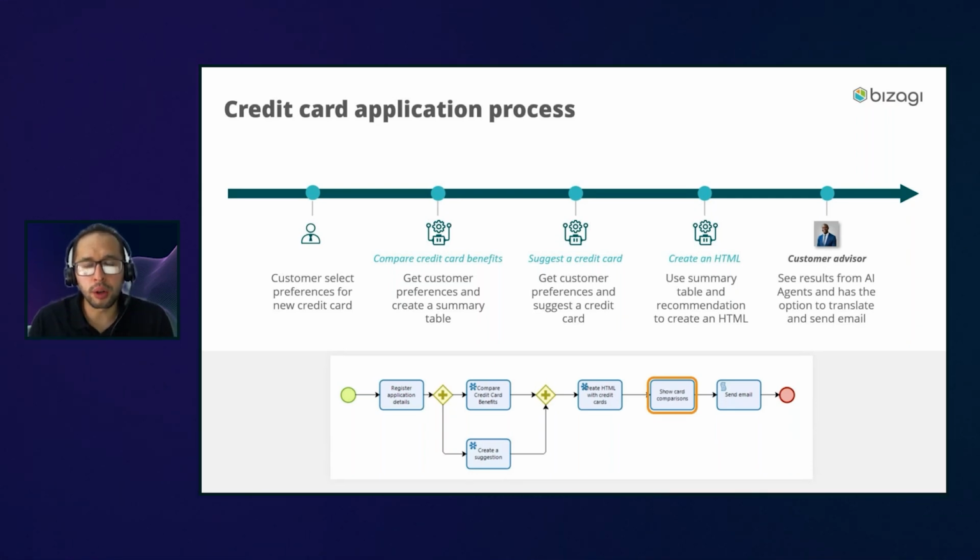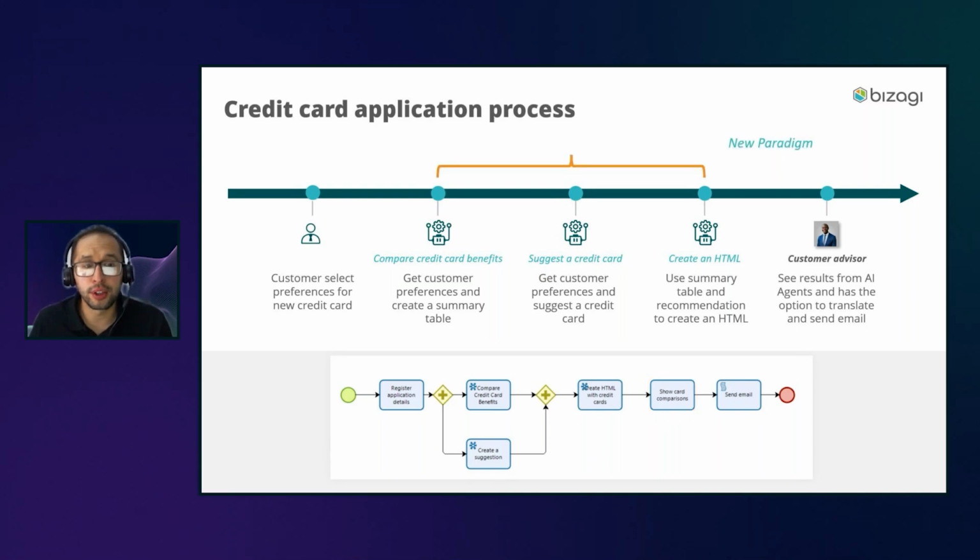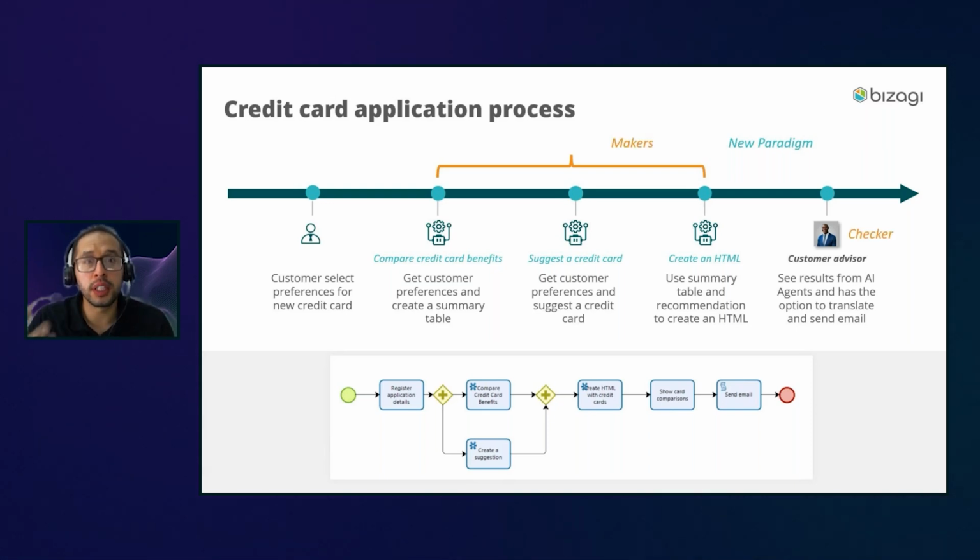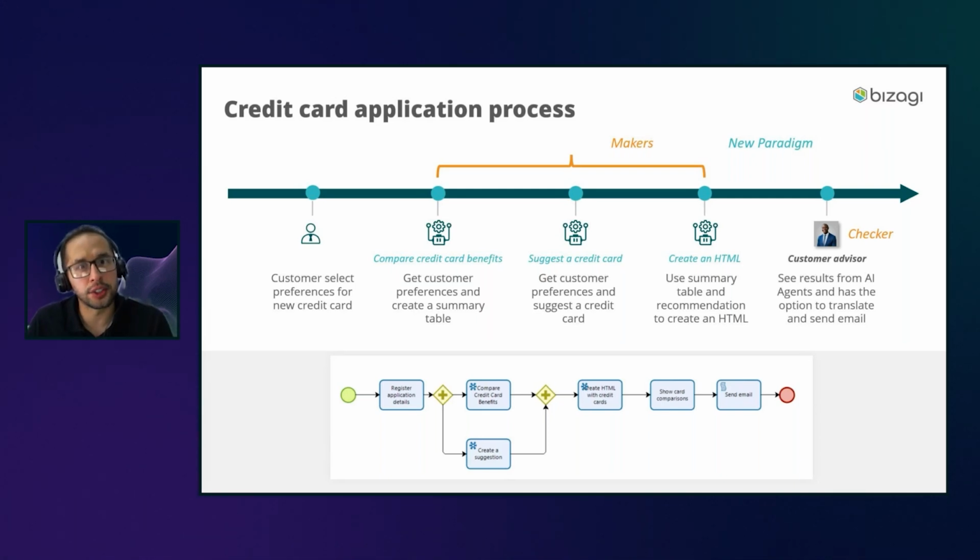But there's something really important here: this is where we are seeing the new paradigm on how everything works. You have multiple agents as your makers, doing a lot of things for you, but never letting them go without any verification or check. That's why we have the new paradigm of makers and checkers.